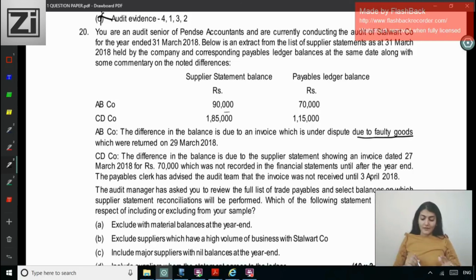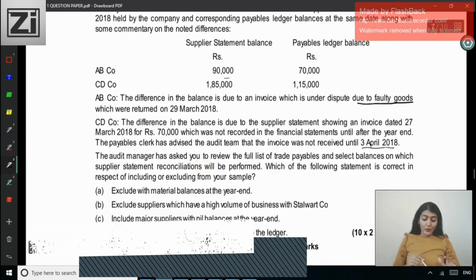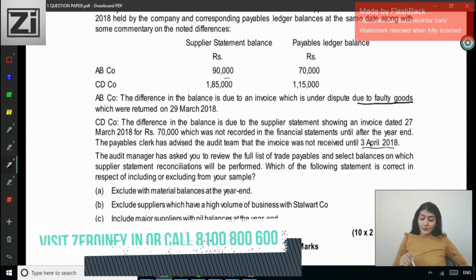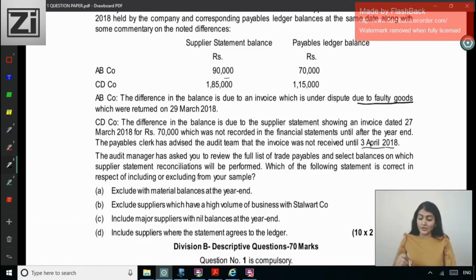The payable clerk has advised the audit team that the invoice was not received till 3rd April. The audit manager has asked you to review the full list of trade payable and select balances on which supplier statement reconciliation will be performed. On which ones will you do the supplier statement reconciliation? Which of the following statement is correct in respect of including or excluding from your sample?